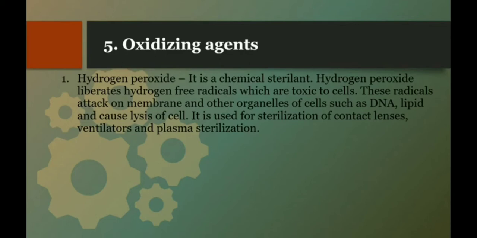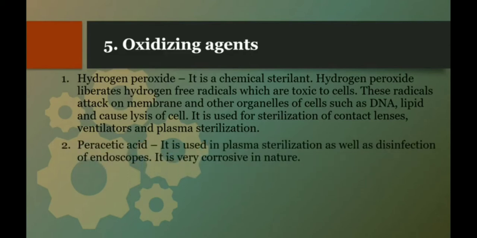So H2O2, that is hydrogen peroxide, first of all is a chemical sterilant. What it does is liberate its hydrogen free radicals. These free radicals act on the cell. They attack the cell membrane as well as other components of the cell such as DNA and lipids, and then cause lysis of the cells. So H2O2 is used as a disinfectant. Further, it is used for sterilization of contact lenses, ventilators and in plasma sterilization.